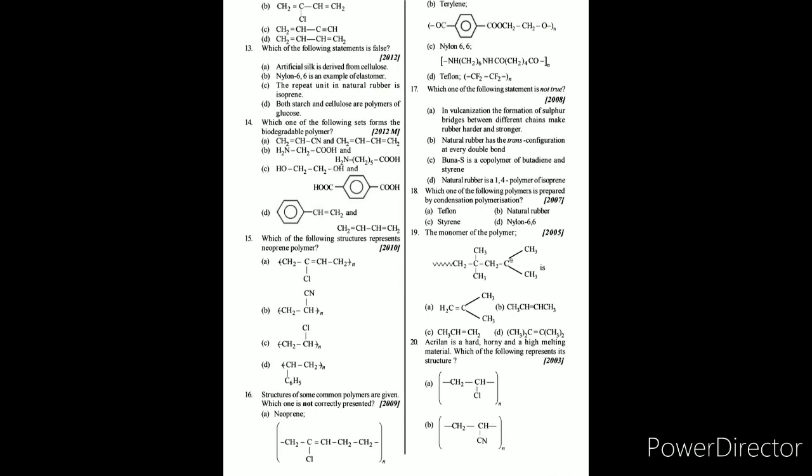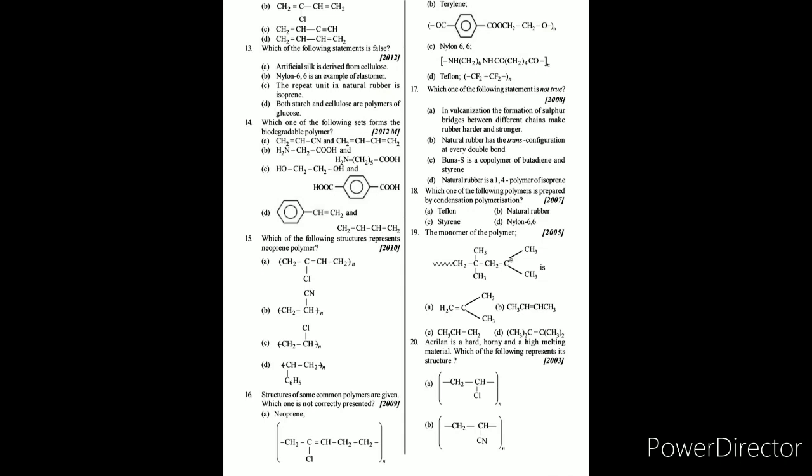Question number 17. Which of the following statements is not true? We are directly focusing on the answer, that is answer B. Natural rubber has a trans configuration at every double bond. It is wrong. Natural rubber possesses cis configuration at every double-bonded carbon. So if cis is there instead of trans, then it becomes right. So the answer for question number 17 is B.